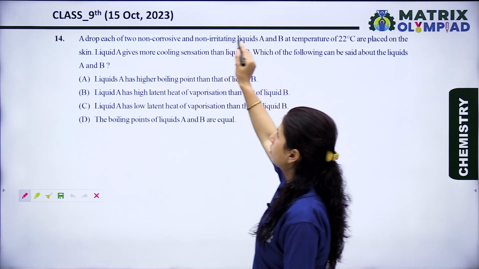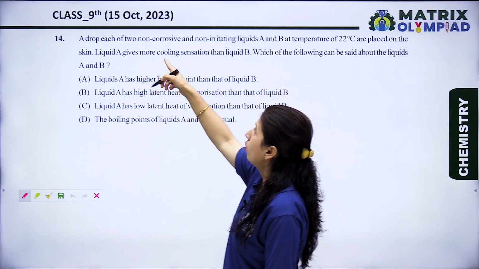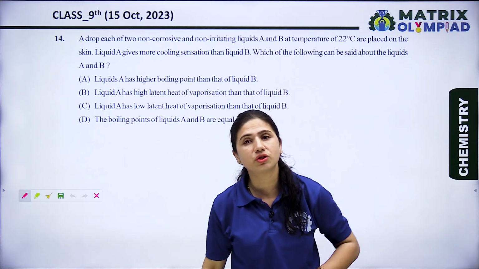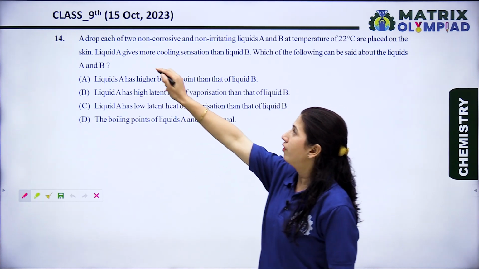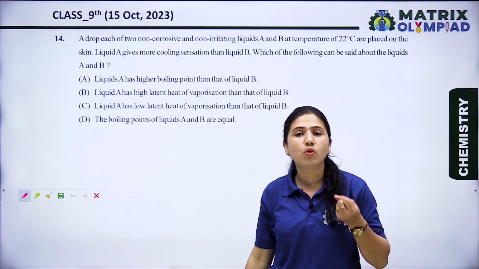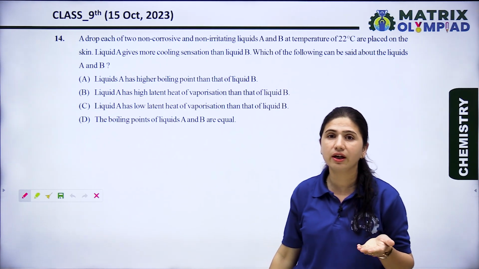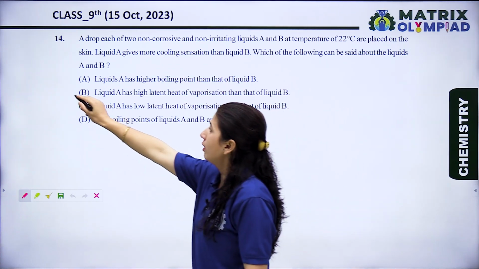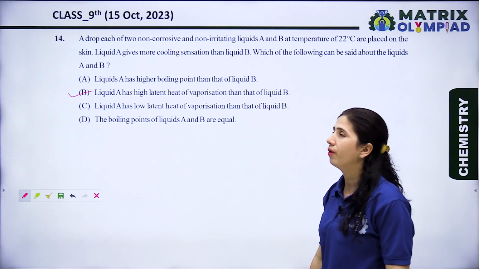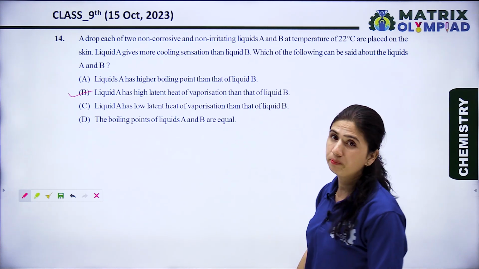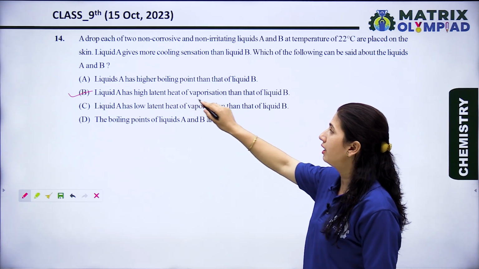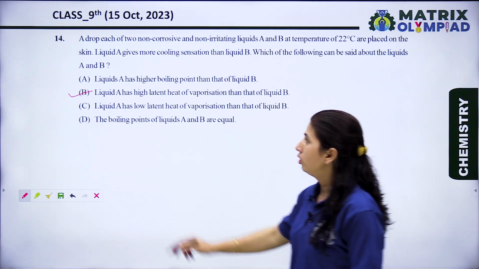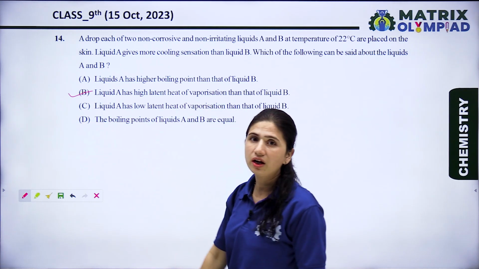Okay, now let's see the question. Liquid A gives more cooling sensation than liquid B. Why is liquid A giving more cooling sensation than liquid B? Because it absorbs more energy for vaporization than liquid B, so it gives more cooling sensation. It means liquid A has a higher latent heat of vaporization than liquid B, and because of that high latent heat of vaporization, it absorbs more energy from the body. So options A, C and D are the wrong options.